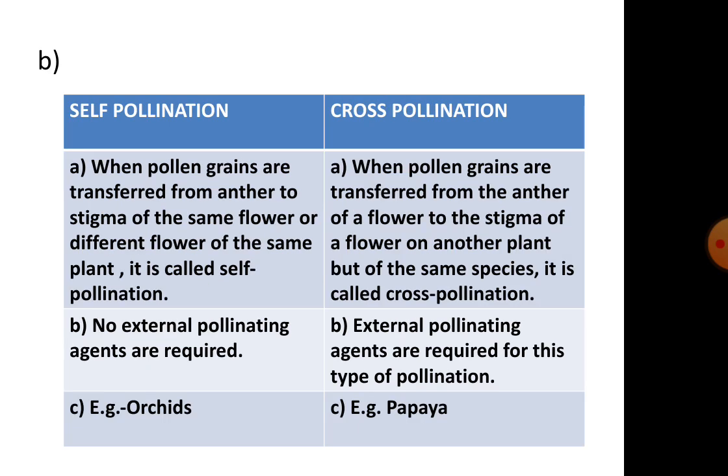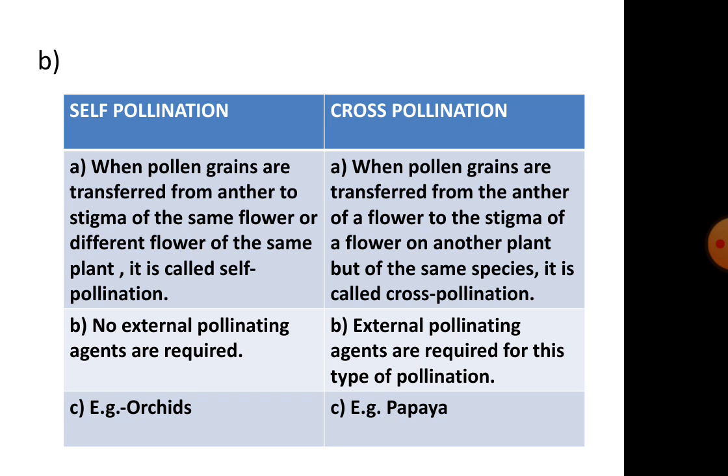B. Difference between self-pollination and cross-pollination. First point, under self-pollination. When pollen grains are transferred from the anther to stigma of the same flower or different flower of the same plant, it is called self-pollination. Under cross-pollination, when pollen grains are transferred from the anther of a flower to the stigma of a flower on another plant but of same species, it is called cross-pollination.